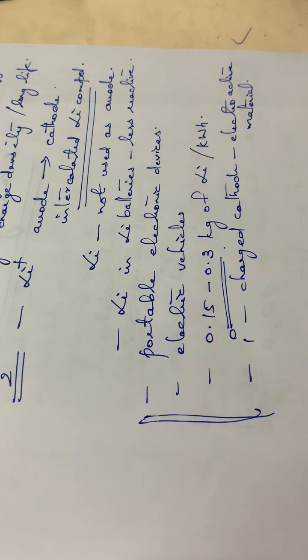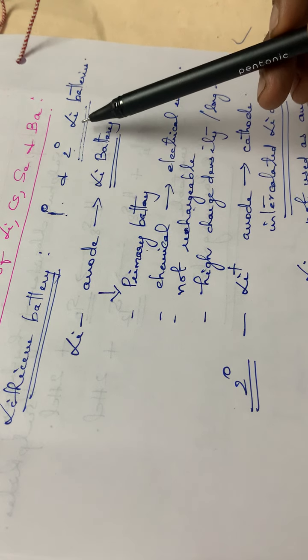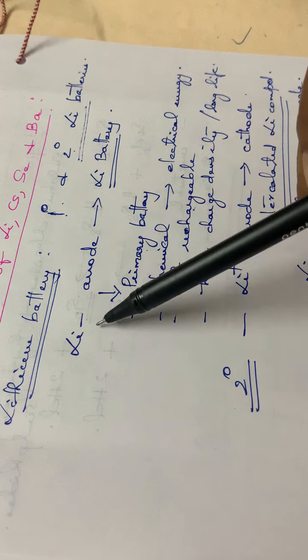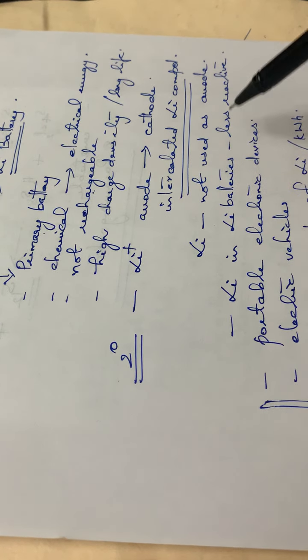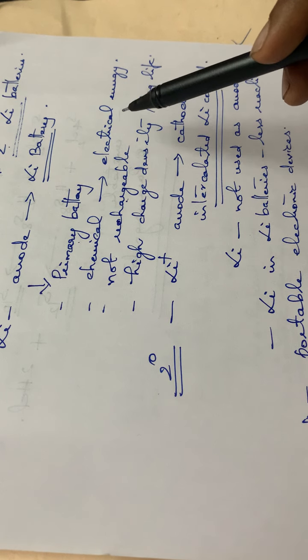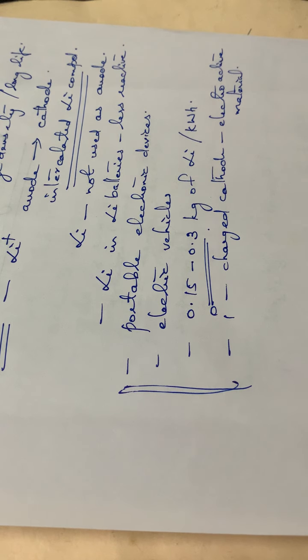The two important points to be noted are that there are two types, primary and secondary lithium batteries. In primary batteries, lithium acts as the anode, but in secondary, lithium is not used as anode. Primary lithium batteries are not rechargeable, but secondary lithium batteries are rechargeable.